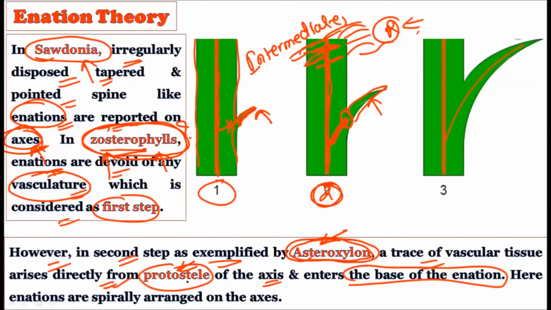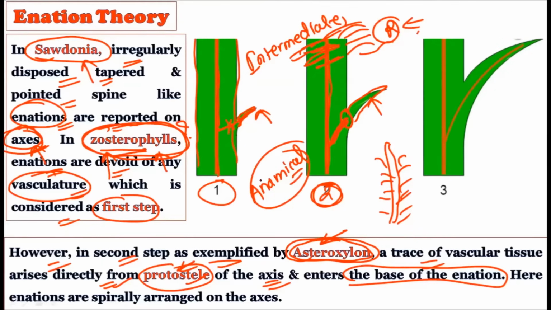Here the enations are spirally arranged on the axis. See, in the second step, what do you find? On the axis, the enations were spirally arranged, that is they are now showing a particular type of arrangement. This is very important because if we find a particular definite pattern of the enations, this literally means the plant is adapting towards its internal structure. That is, the anatomical feature is adjusted by these pteridophytes in order to achieve this vascularity in their leaves. Because in the earlier form, when we do not find any definite pattern of the origin of the enations, in these enations we do not find any vascular connection.